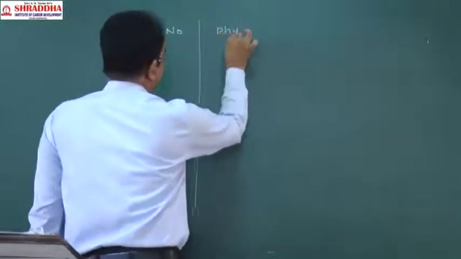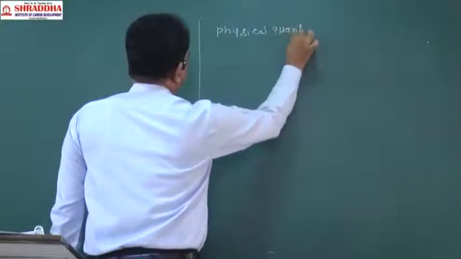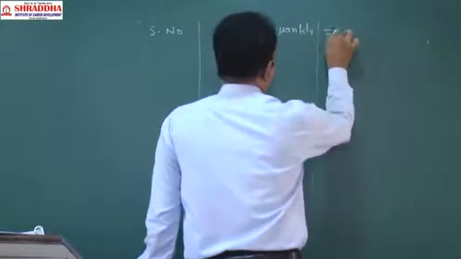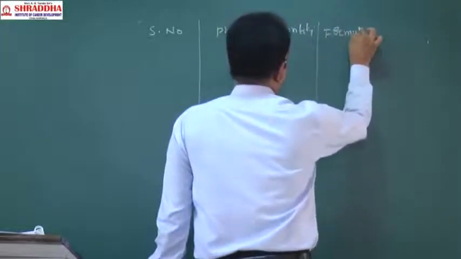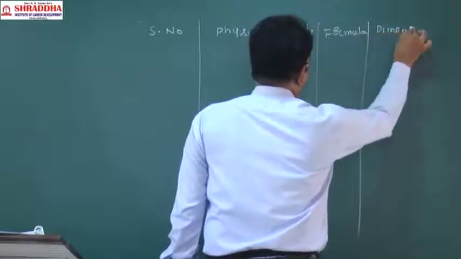Serial number, physical quantity. Next, formula. Next, dimensional formula.